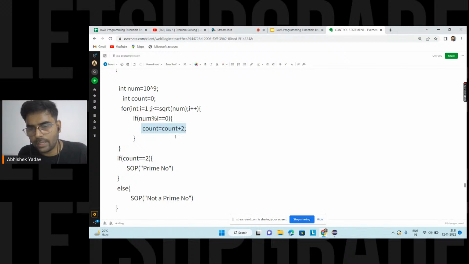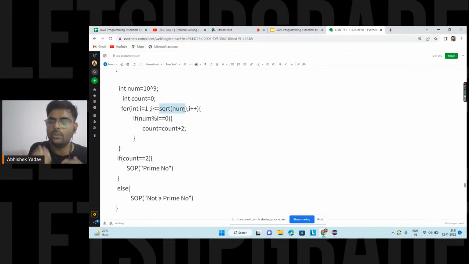So what is a square root function? Here I'm not able to write a square root function, this is not a function. Here I'm calculating the square root. You can see how to use the inbuilt function in Java or how to calculate the square root. You can write a simple program. Here everyone is clear.